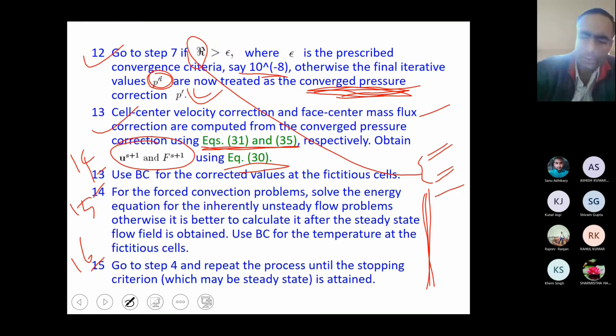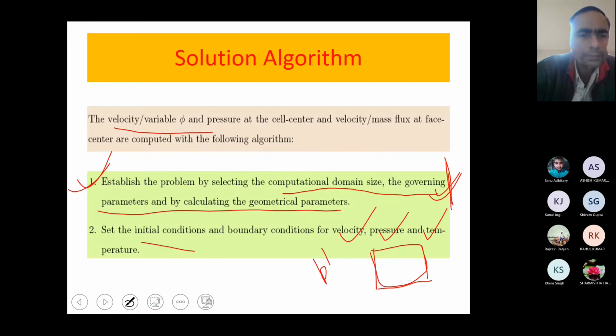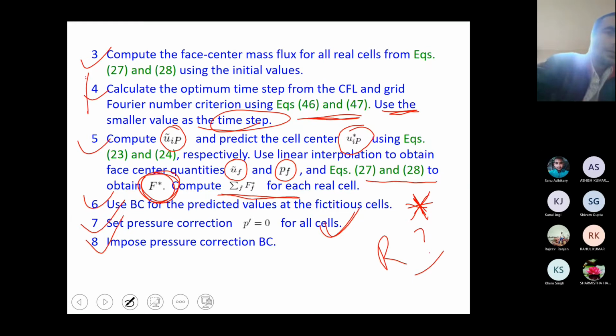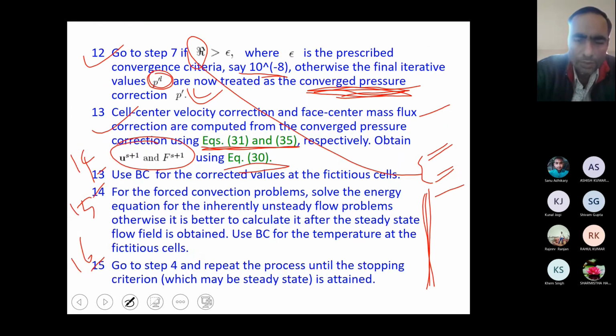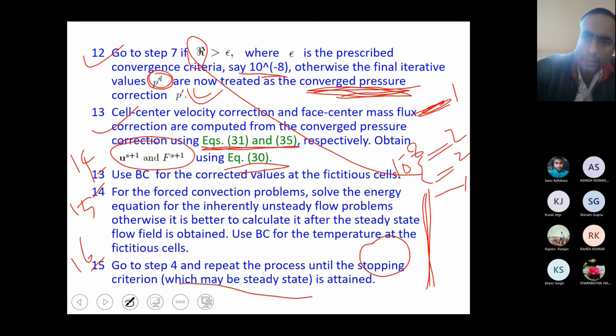Go to step 4, which is the calculation of the time step. Go to step 4 and repeat the process until the stopping criteria is reached. Stopping criteria means this is the outer loop. This is loop 1, this is loop 2. In loop 2 you are having a convergence criterion of, let's say, 10 raised to power minus 8, and for the outer time step loop, the convergence criterion is, let's say, 10 raised to power minus 3.